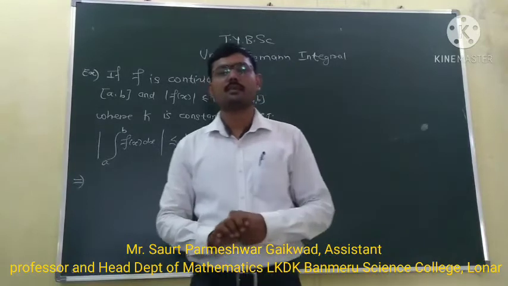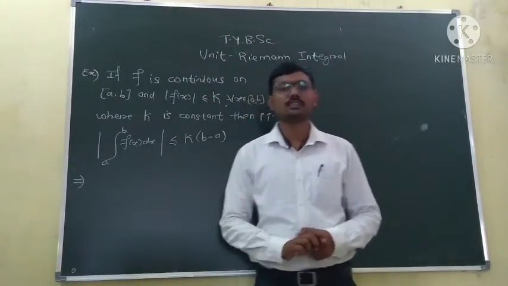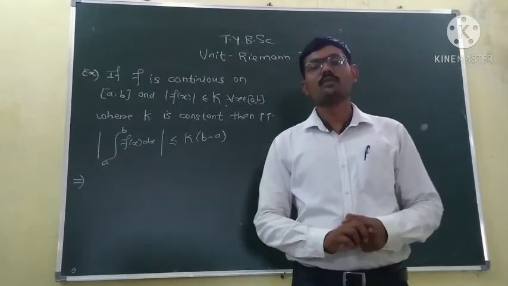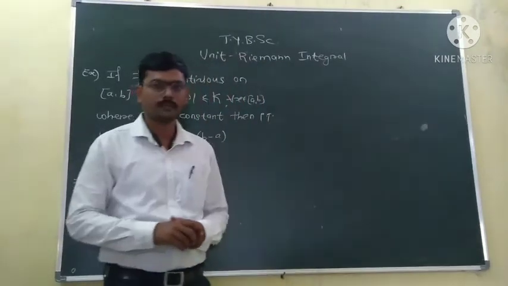In the last lecture we have seen some properties of Riemann integrable functions. Now we will see some examples based on those properties.